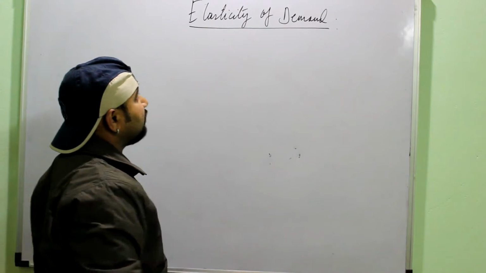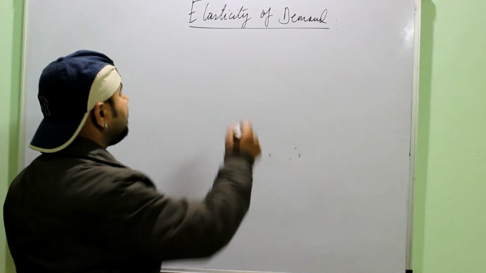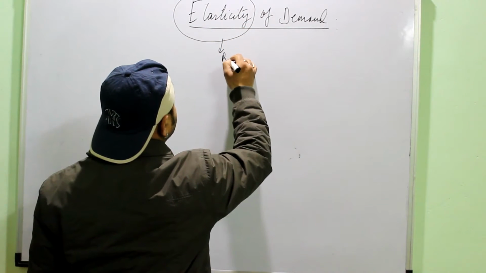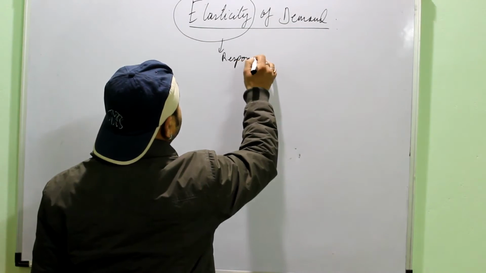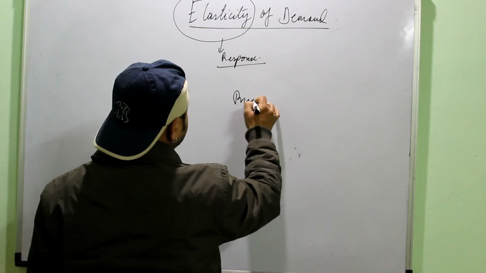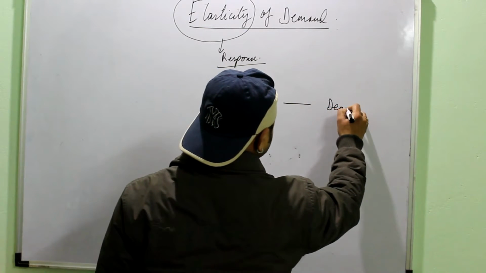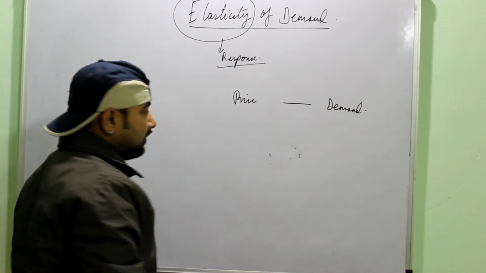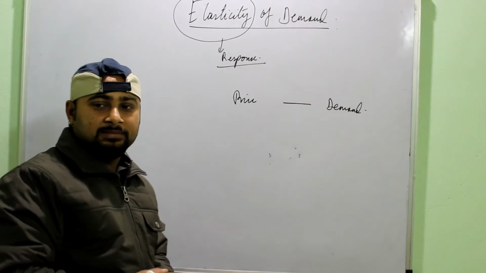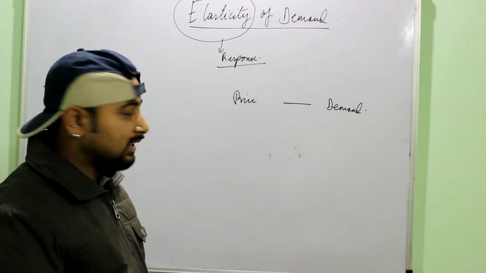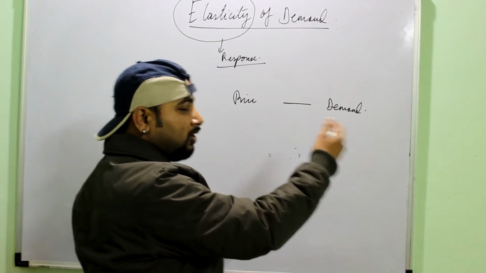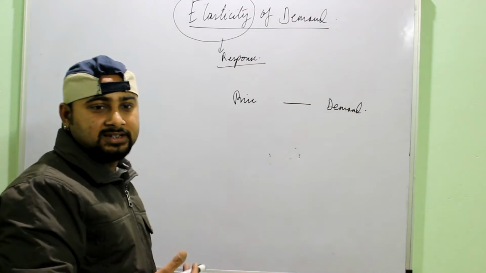So now we have to discuss the elasticity of demand. First we understand the meaning of this term, elasticity. It means response. And response between what? Response between price and demand. We have already studied the law of demand, that if the price of a commodity rises, the demand for that commodity will fall. But by how much, or what change in price can lead to how much change in demand? That is known as elasticity.